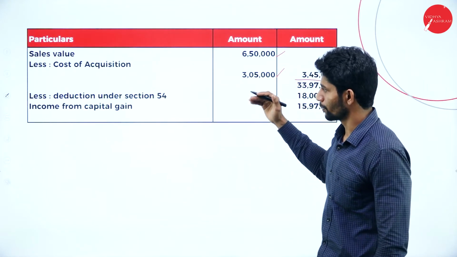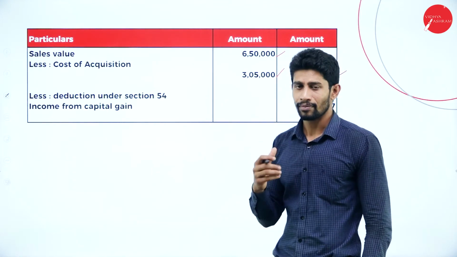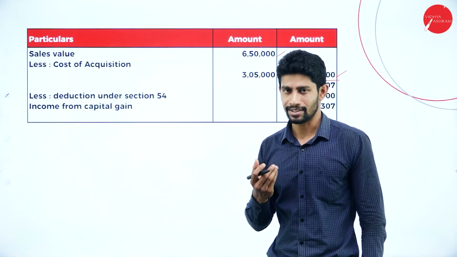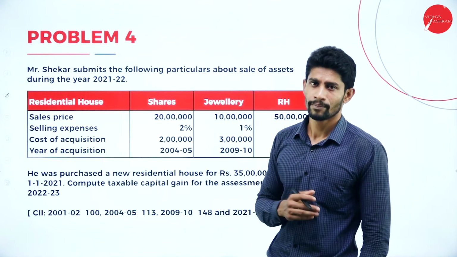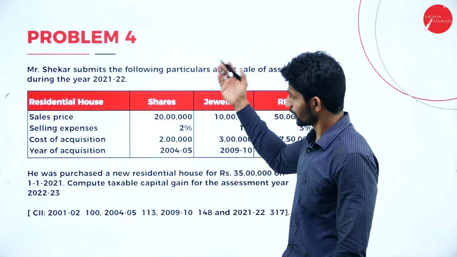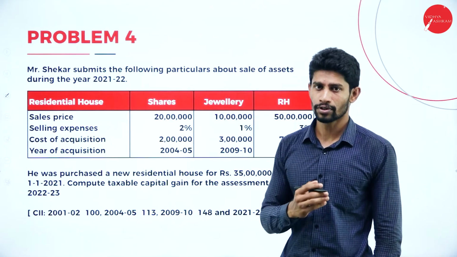So this is how we are supposed to calculate when we have more than one capital asset. I hope all of you understood the topic. Next, moving on to the fourth problem.